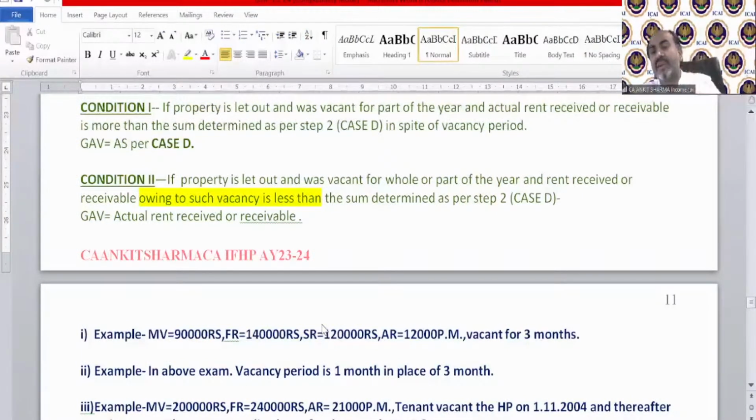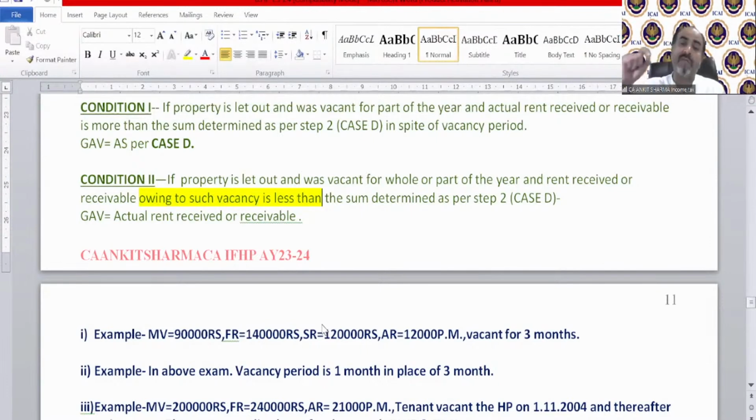So this is a theoretical provision, and you can see this is not going to explain anything. They just say if, owing to vacancy, your GAV is less, then you can take the step as per 2 value. And if it's not, then you can take the step number D value. So that is very, very confusing. That's why we just prepared the case number F.